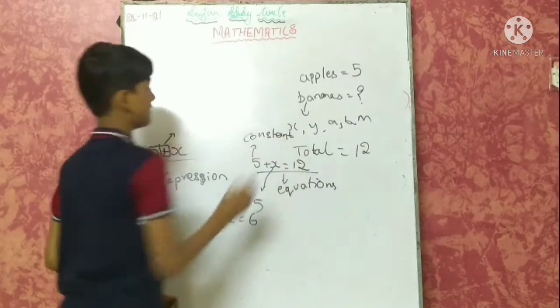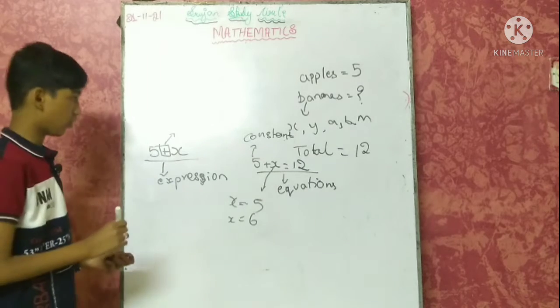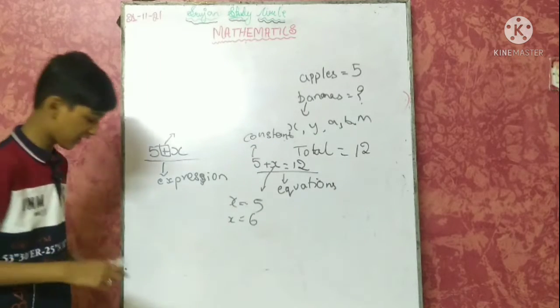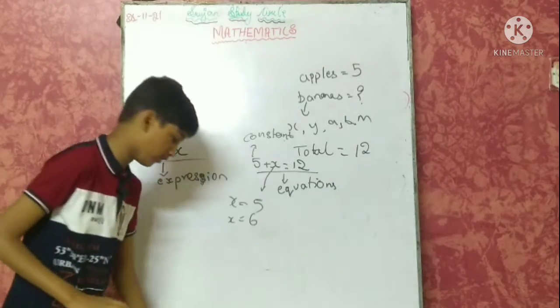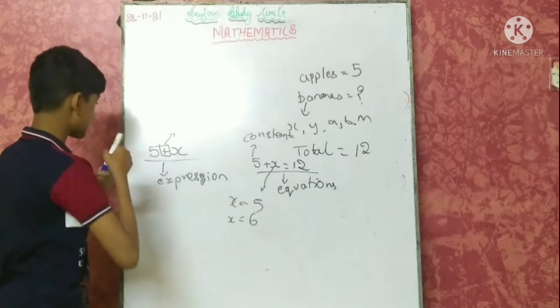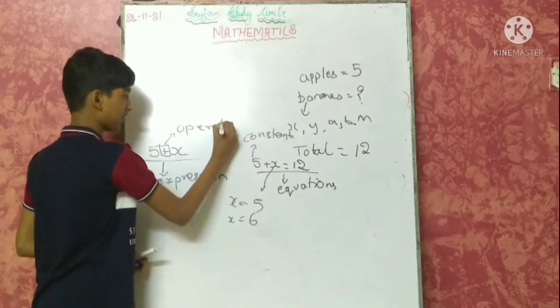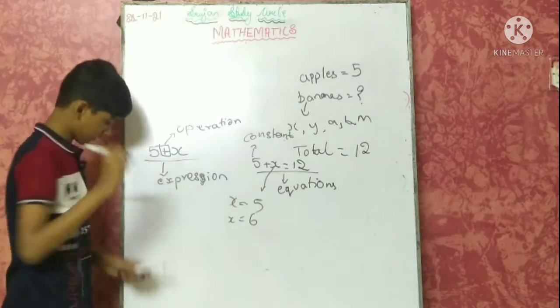Constantly it will be there. Okay, so this is a constant. This is a variable. It varies, variable. Now this is an operation, as we know. It is an additive operation, plus.